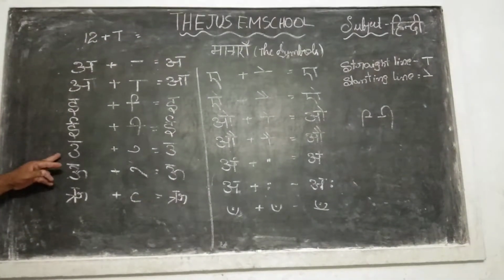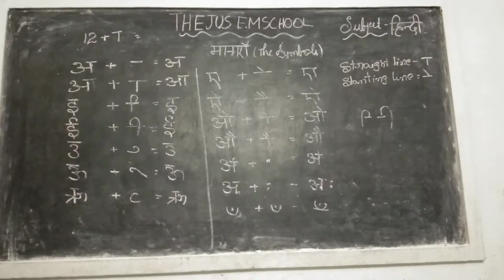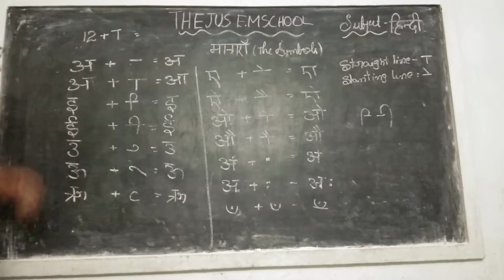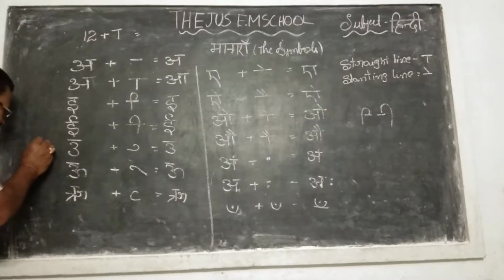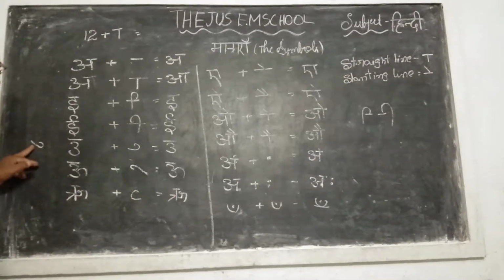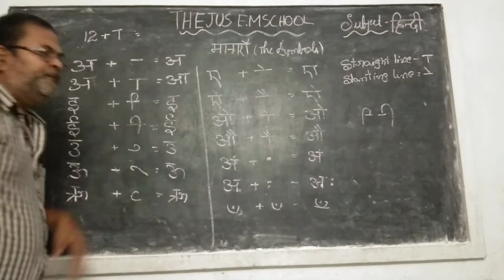The next one, u ki matra. U. What is it that you are going to write? In Hindi, there is a u ki matra. So whenever you write like this, it is called u ki matra.